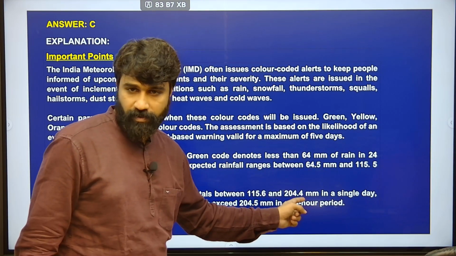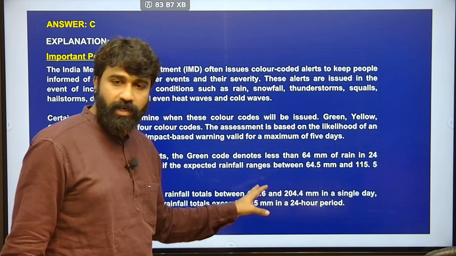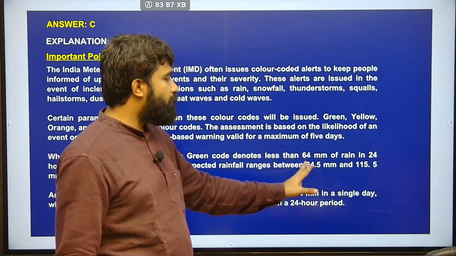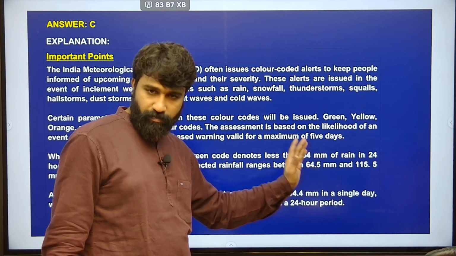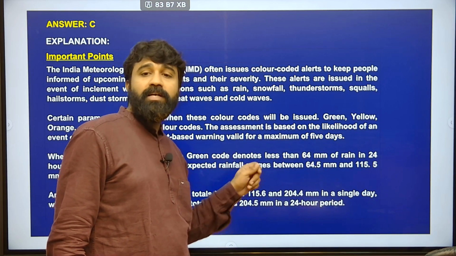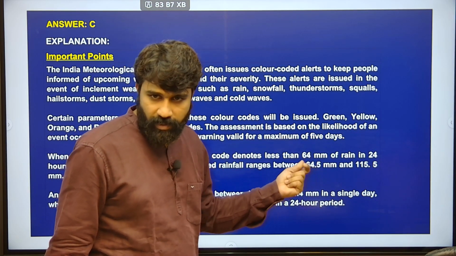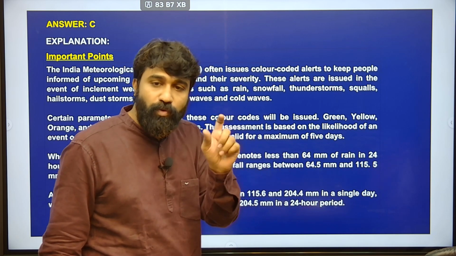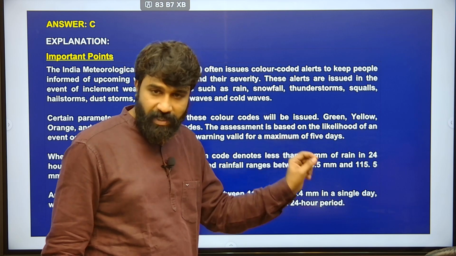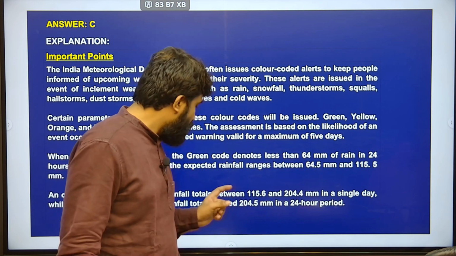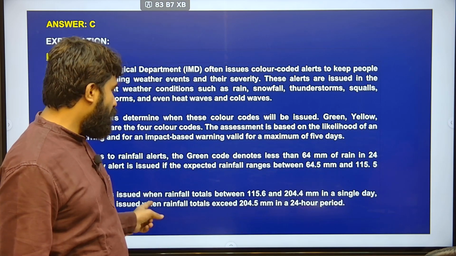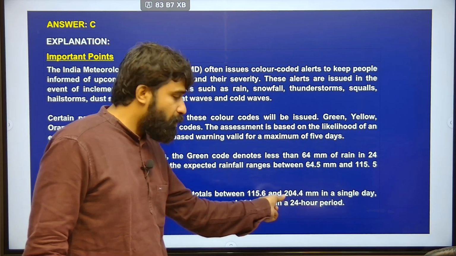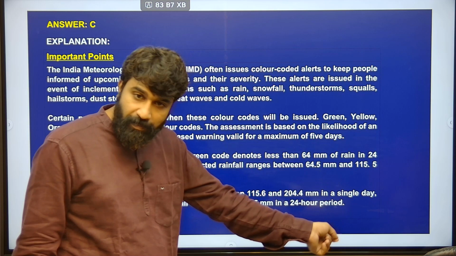The decimal values you can comfortably eliminate, no problem. Just remember 64 to 115. Less than 64 is denoted with green code, and yellow is indicating between 64 to 115 millimeters of rainfall in 24 hours, and orange code is denoting the rainfall pattern which is in between 115 to 204 millimeters.